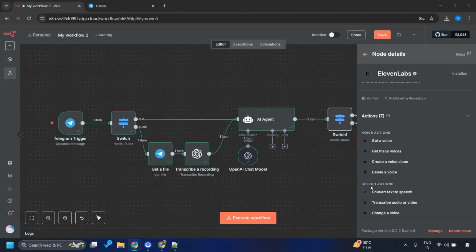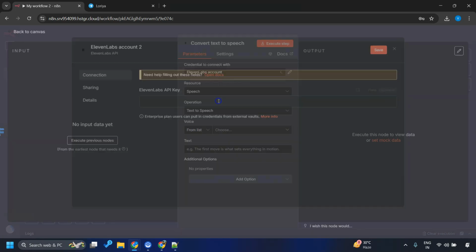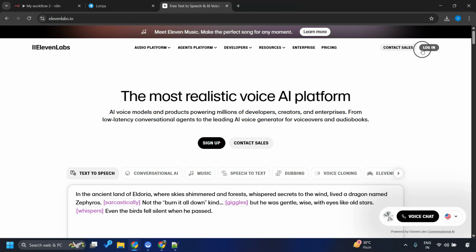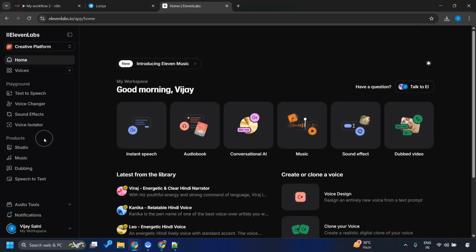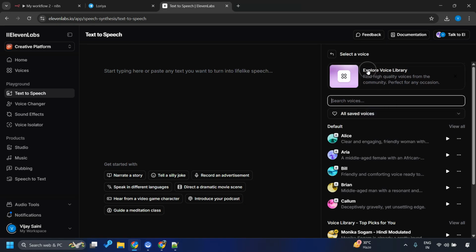Alright, let's do it. Out of these several actions, what we are interested in is converting text to speech. Let me take this. My account is already set up, but never mind, I'll create new credentials. Go to ElevenLabs, log in. I've logged in. Text to speech we want to try. Now here you have the entire library of different voices.